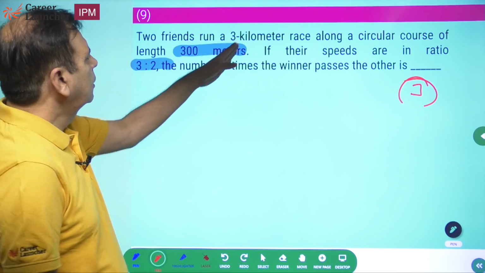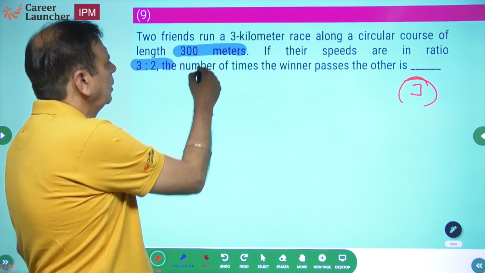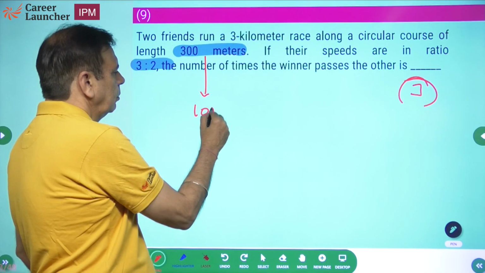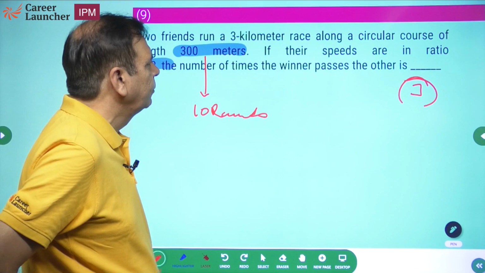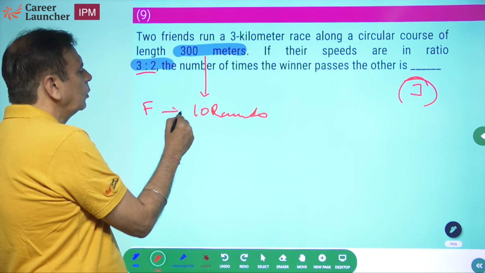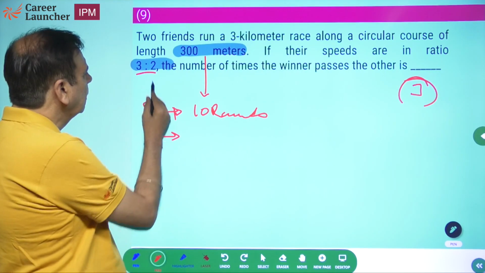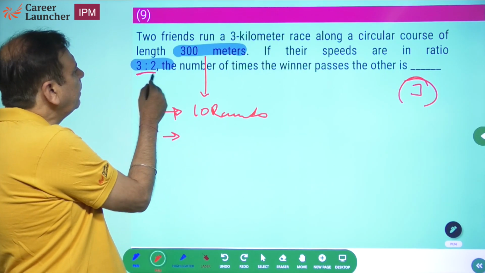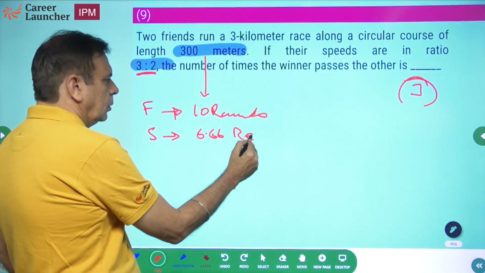3 kilometer race, a circular race of length 300 meters. That means 10 rounds. The person who runs 10 rounds will be the winner. Their speeds are in the ratio of 3:2. So if the faster person will do 10 rounds, how many will the slower person do? Slower person will do 2/3 of 10 because his speed is 2/3. 6.66 rounds.